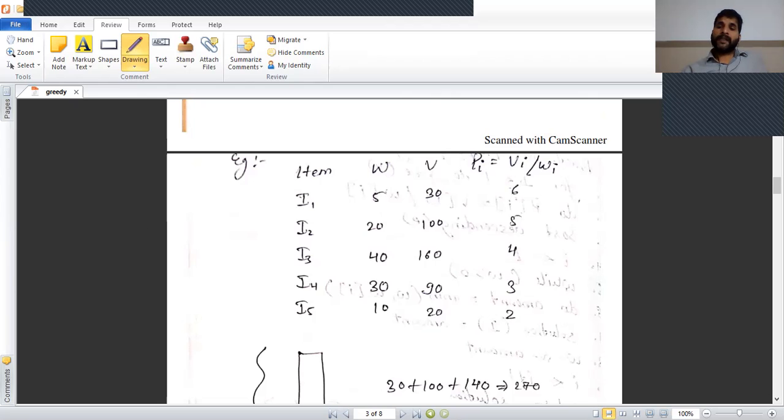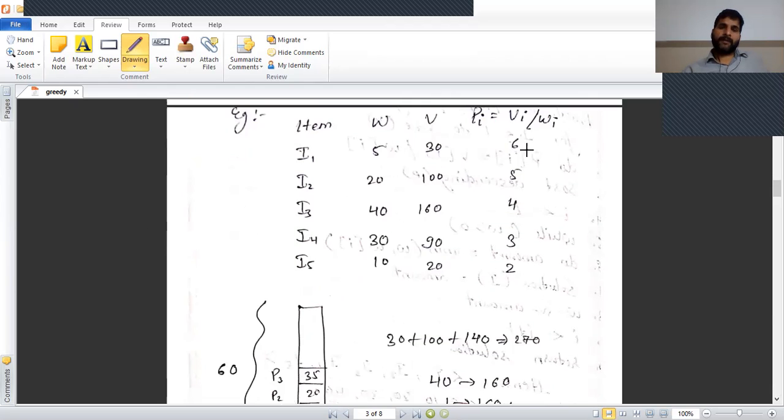Now we select from the maximum Pi to the lower Pi. First we select item 1, with weight 5, so the knapsack contains weight 5 and value 30.